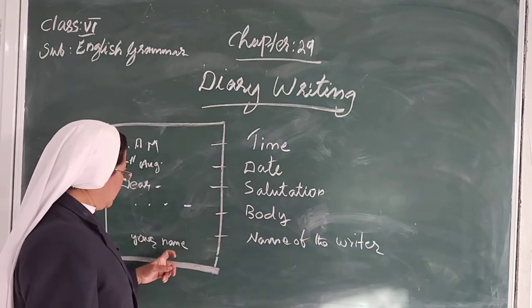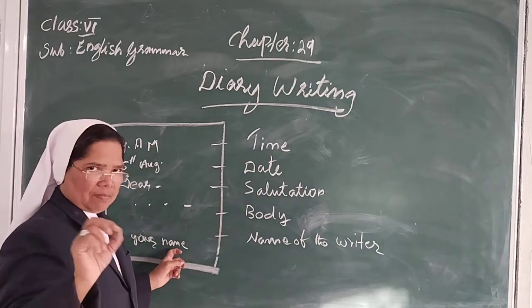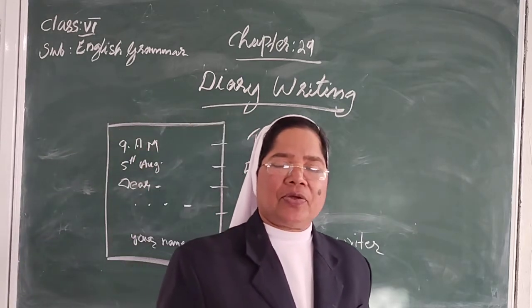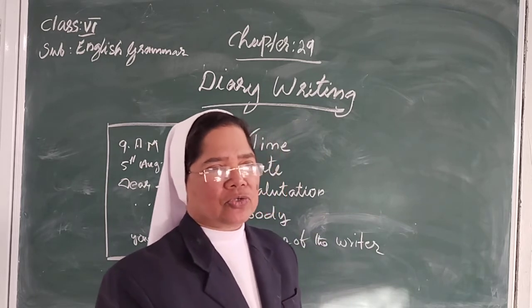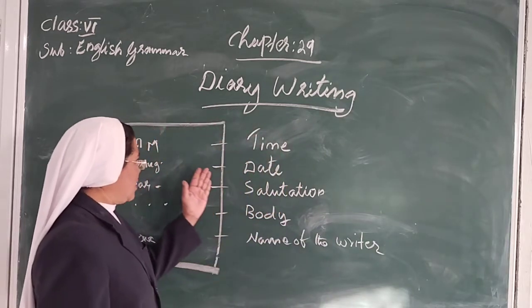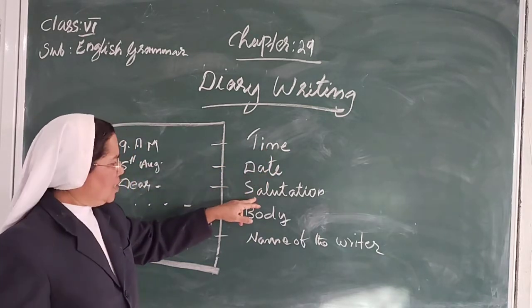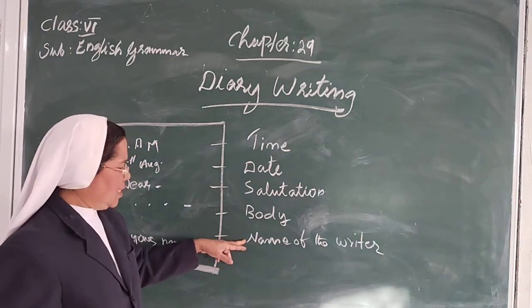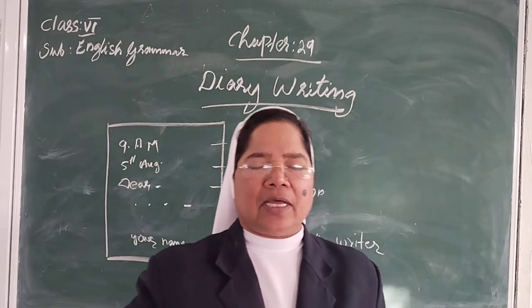Body of the letter. Then last we have to write the name of the writer. Your name, your address. After 2 to 4 years, somebody is reading your diary. Who wrote it? So it is compulsory to write it down. Your name should also be there. So first you write the time, then the date, then the salutation, then the body of the letter, then the name of the writer. These 5 things we have to remember in diary writing.